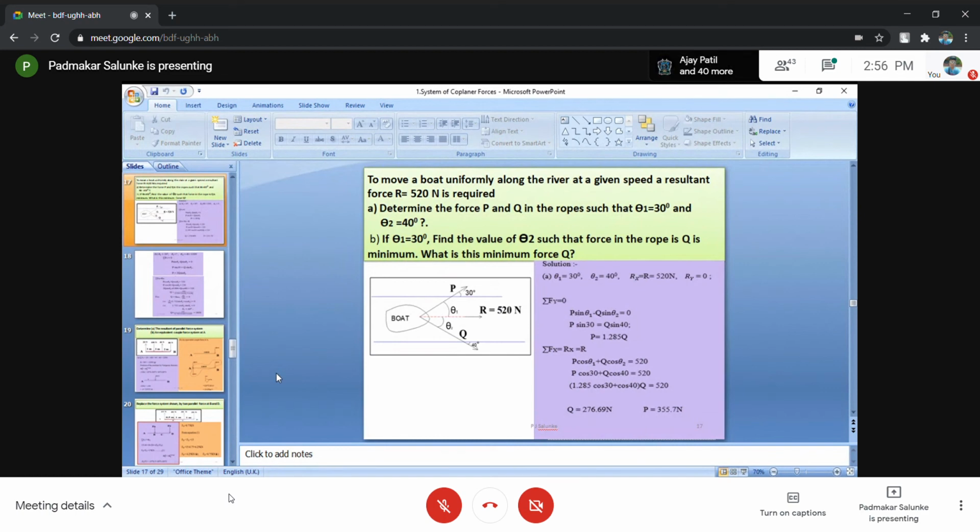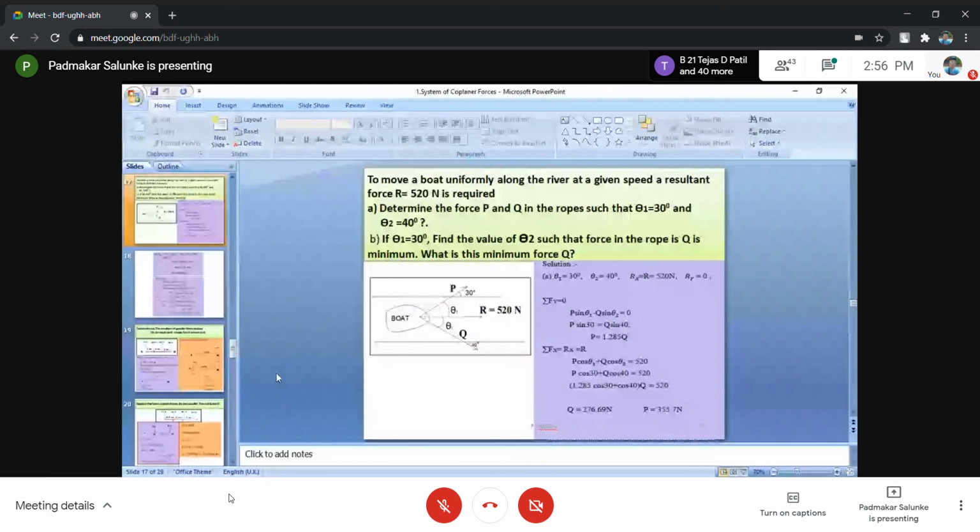To move a boat uniformly along the river at a given speed, a resultant force R equals 520 Newton is required. Number 1, determine the forces P and Q in the ropes such that theta 1 equals 30 degrees and theta 2 equals 40 degrees. Sketch is given. Part A of the problem is theta 1 30 degrees, theta 2 40 degrees. The x component of the resultant, or final resultant, is 520 Newton. The y component of the resultant Ry equals 0.